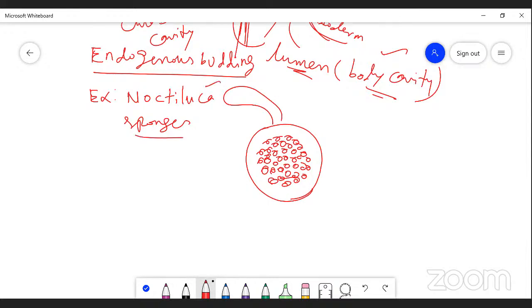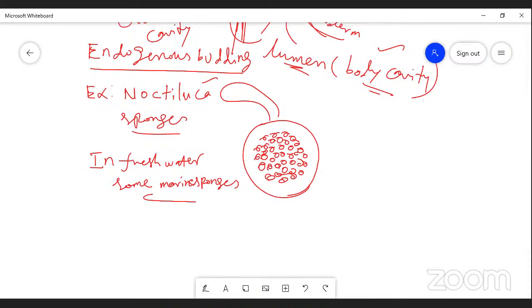Another example is sponges. In freshwater sponges and also some marine sponges, a regular and also peculiar mode of asexual reproduction occurs. In sponges, internal buds are formed.